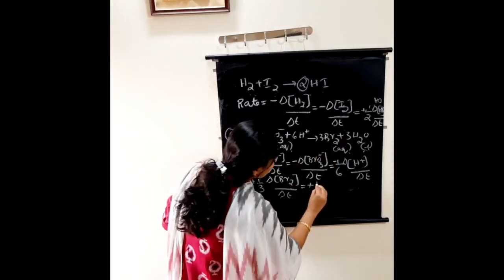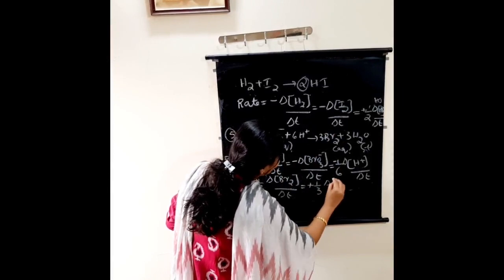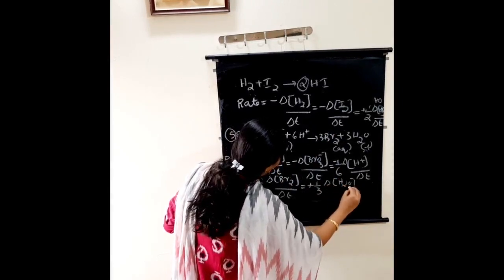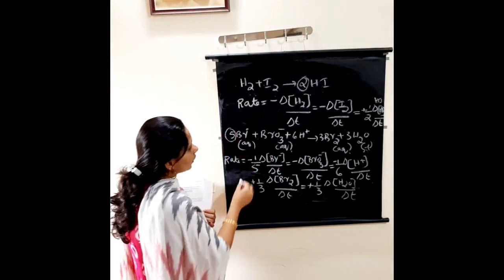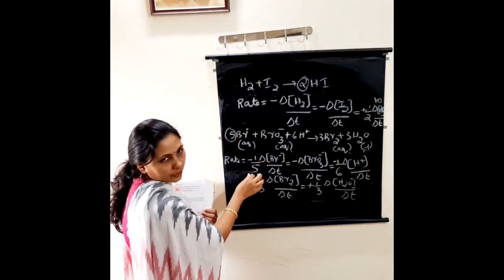Here also 3. So 1 by 3 delta concentration of H2O divided by delta T. So you just have to divide by the coefficient.